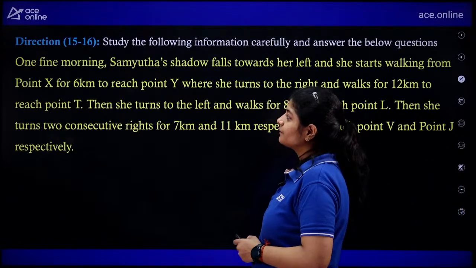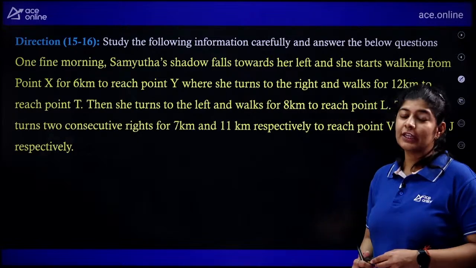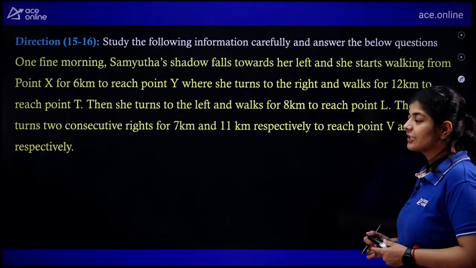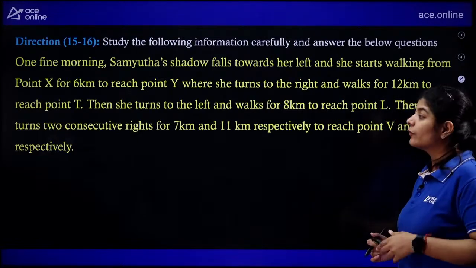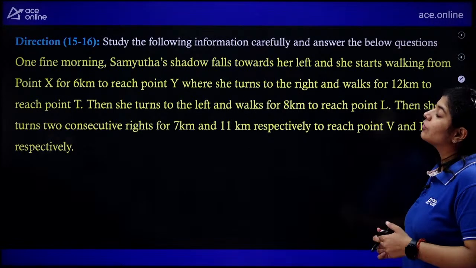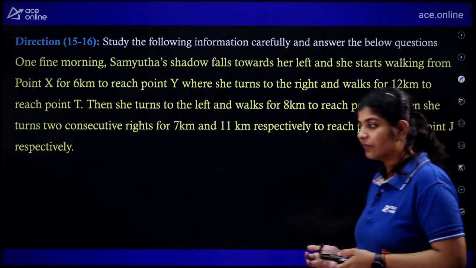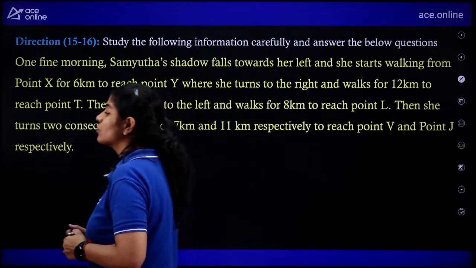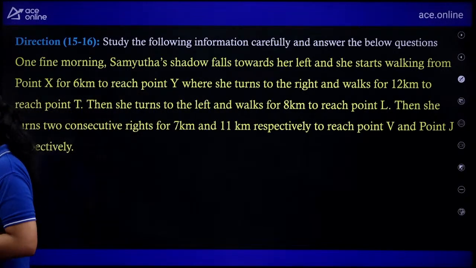The next one. So the next question is from the concept of direction sense. Now what you need to do, you just simply need to draw the arrangement first, and after that we need to solve 2 questions based on that.